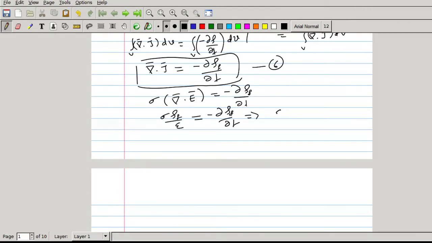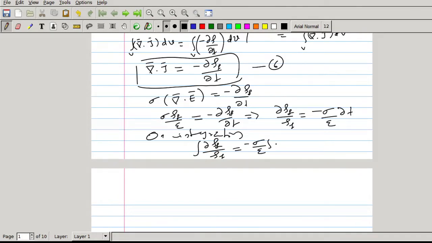This equation we can write as dou rho f by rho f equal to minus sigma by epsilon dou t. On integrating, integral dou rho f by rho f equal to minus sigma by epsilon integral dt plus constant of integration.